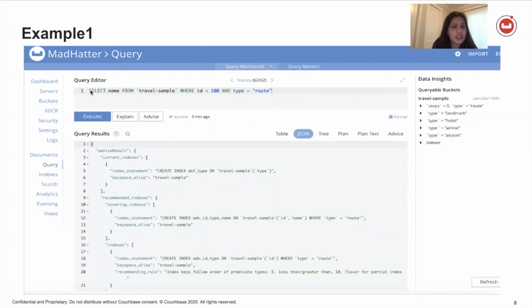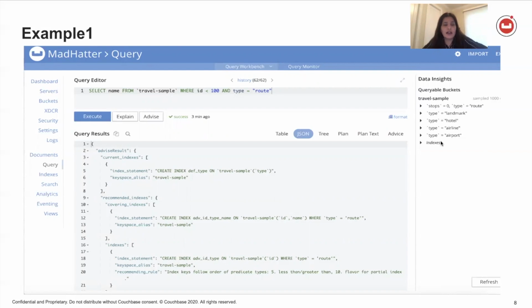So you see the query statement here. It's select name from travel sample where ID is less than 100 and type is equal to route, right? The current index on this system is on type, so that's the current index that's being used. Now it is recommending an index. You see this type equal to route, and we have multiple different types here because this is a bucket with many different types of documents.